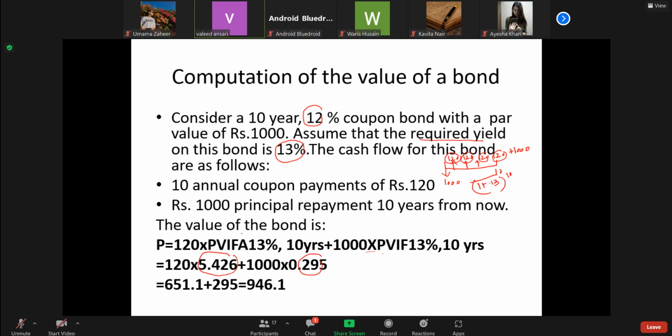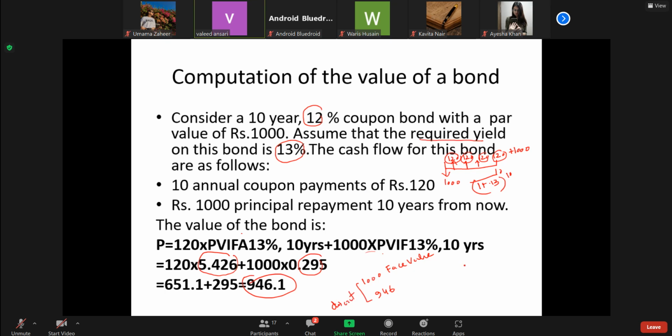If we multiply by these, the present value comes out to be 946, whereas the face value of the bond is 1,000 rupees. So this bond is being sold at a lower price, at a discount.